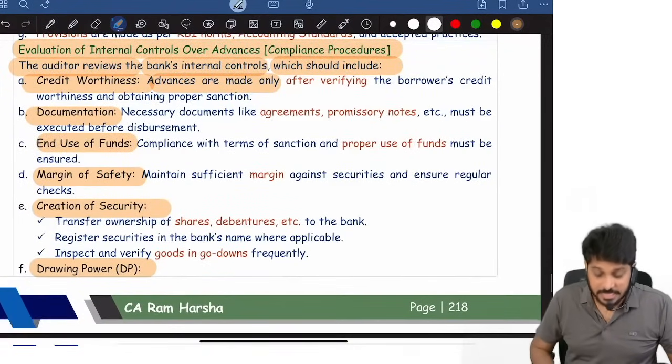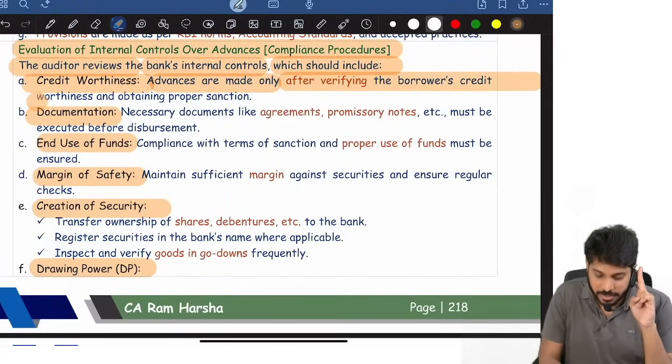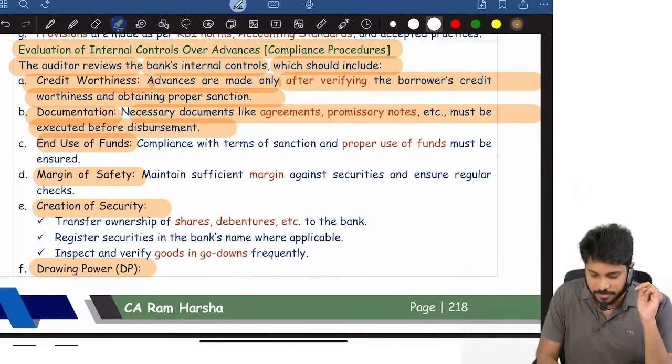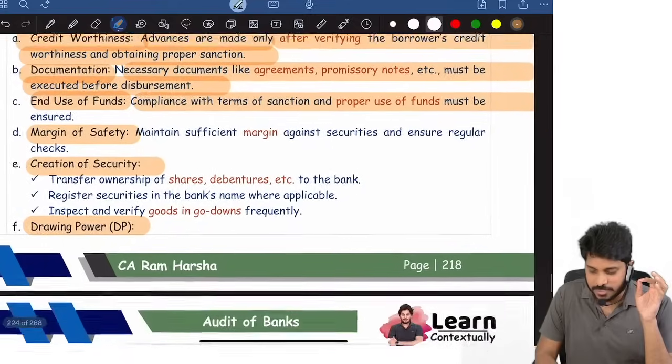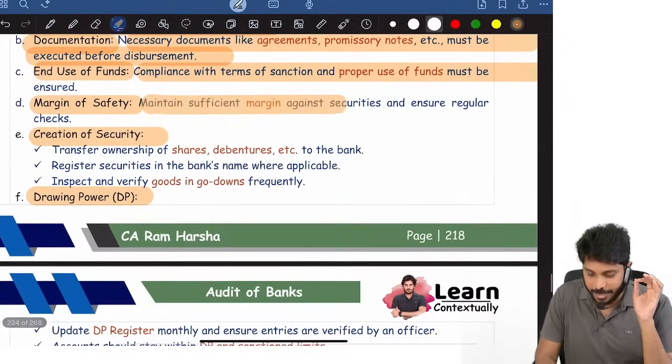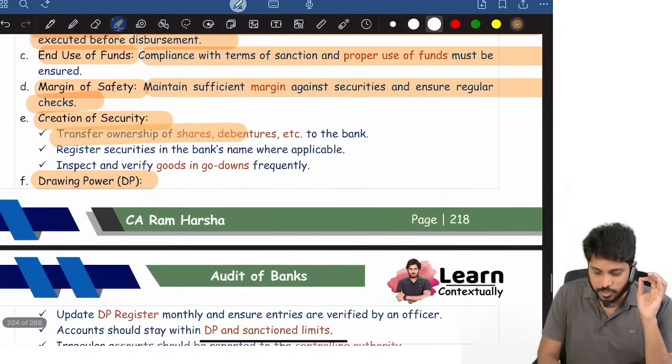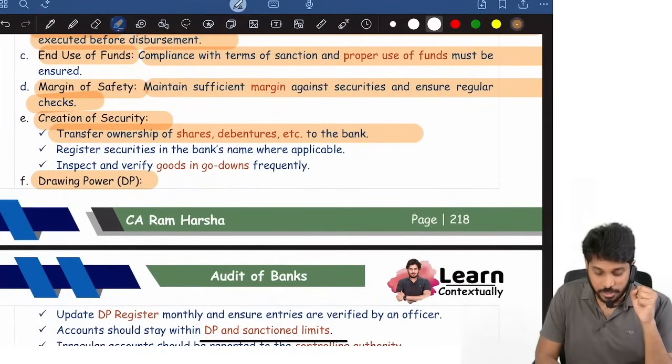Now creditworthiness. Advances are made only after verifying borrower creditworthiness and obtaining proper sanction. Necessary documents like agreements must be executed before disbursement. Compliance with terms of sanction and proper use must be ensured. Maintain sufficient margin. Transfer of ownership to bank. Creation of security. Transfer of ownerships. Register securities in the name of the bank.